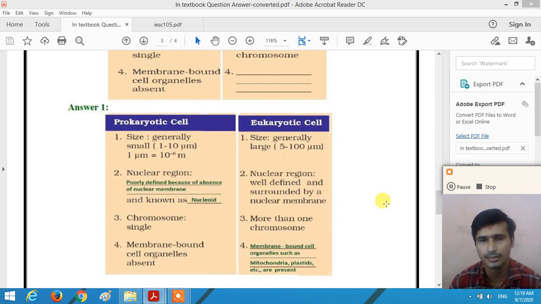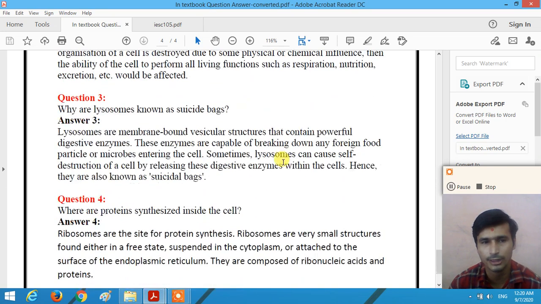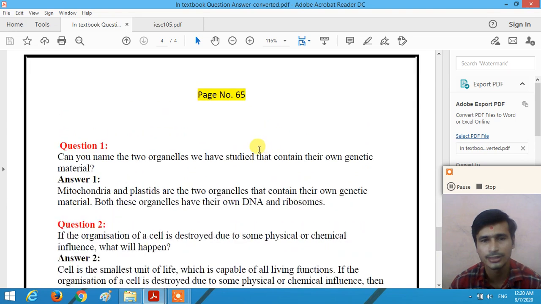Now the next set of questions is given on page number 65. There are a set of 4 questions given on page number 65. Question number 1. Can you name the 2 organelles which we have studied that contain their own genetic material? Right? So the answer is mitochondria and plastids.